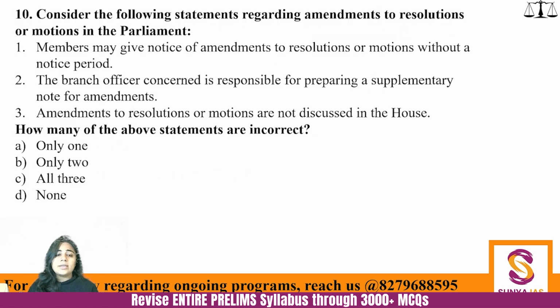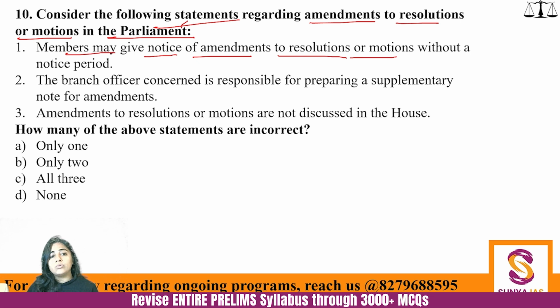Okay. Next question. Consider the following statements regarding amendments to resolutions or motions in the Parliament. Members may give notice of amendments to resolutions or motion without a notice period. The branch officer concerned is responsible for preparing a supplementary note for amendments, and amendments to resolutions or motions are not discussed in the House. How many of the given statements are correct?